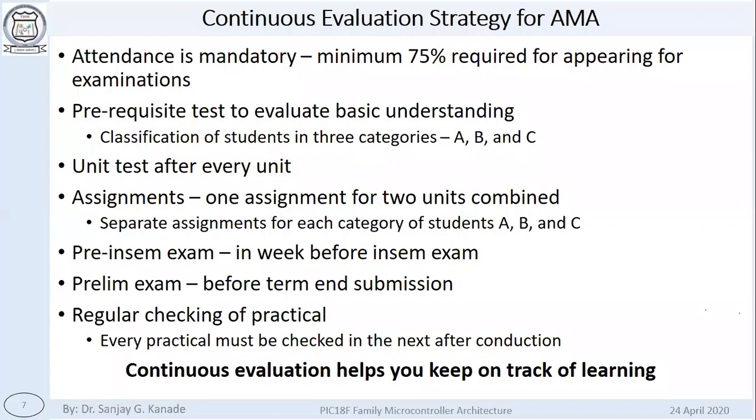It means that if I conduct a practical in, let's say, the first week of July, then that practical must be written by you and checked in the second week of July. It will not be checked afterwards, and some penalties will be applied in terms of your marks.